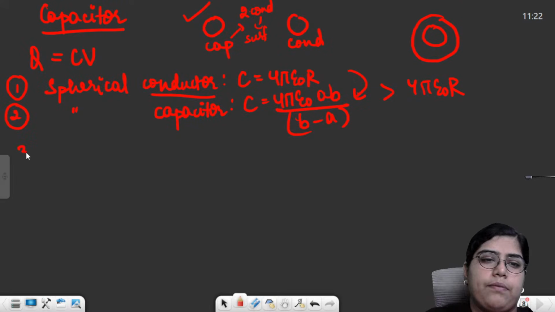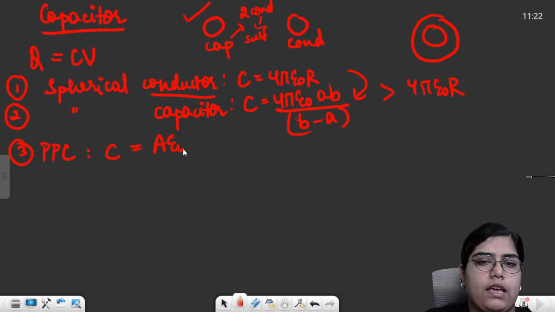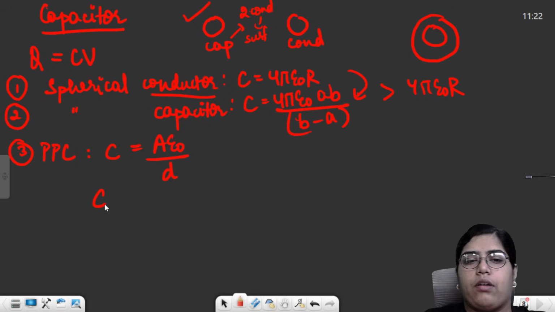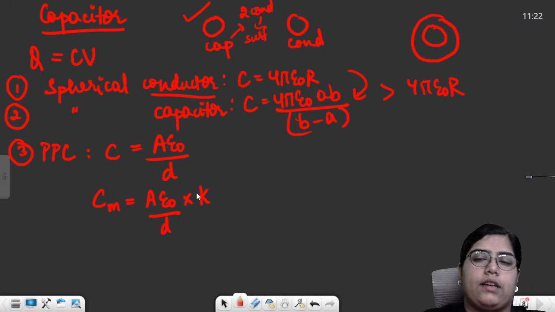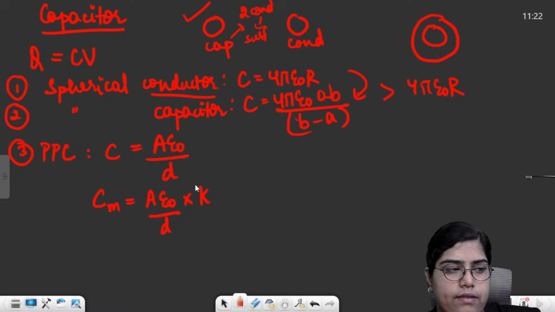Then we had PPC, that is the parallel plate capacitor. For a parallel plate capacitor, the capacitance was A epsilon naught by D. And a simple thing: if you keep this in some medium, the formula becomes, you just need to multiply it with the dielectric constant, either K or epsilon r, whatever is the value of the dielectric constant.